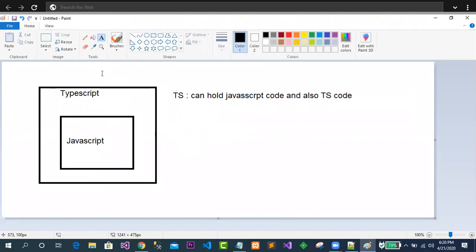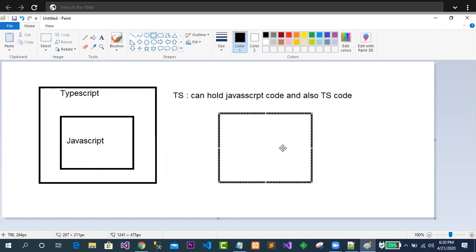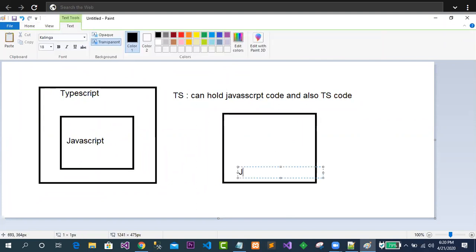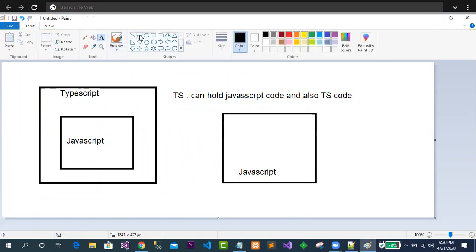But suppose I talk about JavaScript. In JavaScript, you are trying to write some TS code, but the TS code is not going to be supported.